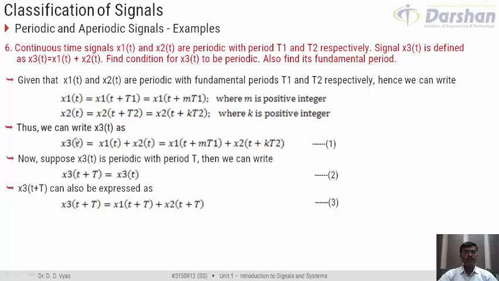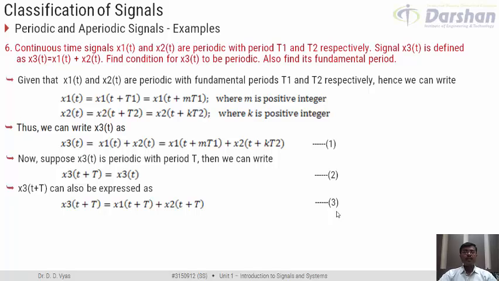Now instead of t here, follow my cursor, I am substituting t plus capital T. So on the RHS also, instead of t, I should write t plus capital T, and instead of t, I should write t plus capital T. That is, I can express x3(t + T) as x1(t + T) plus x2(t + T). Right? I give this expression number 3.